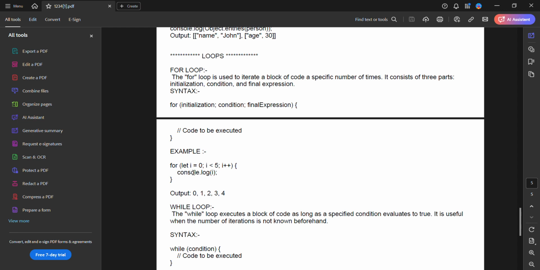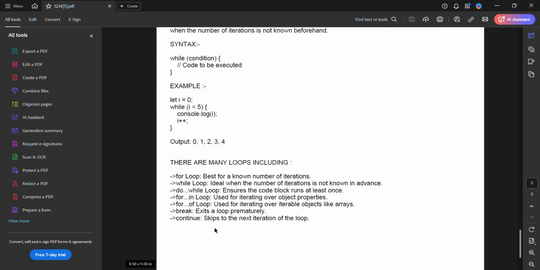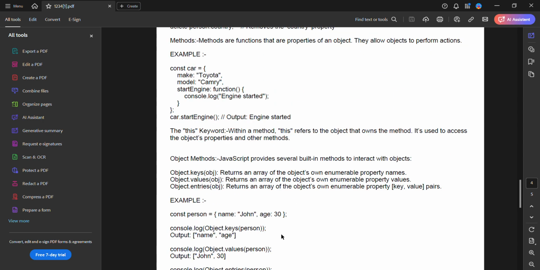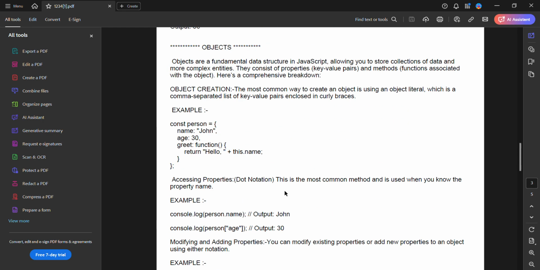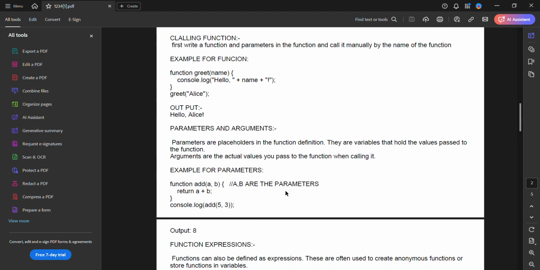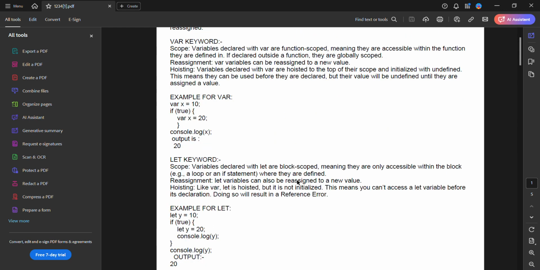For loop is used when you know how many times to iterate, then you can use the for loop. Here is the syntax. These concepts are the same in Java and Python also. There is some syntax difference only. These are the basic concepts for C and all programming languages also.